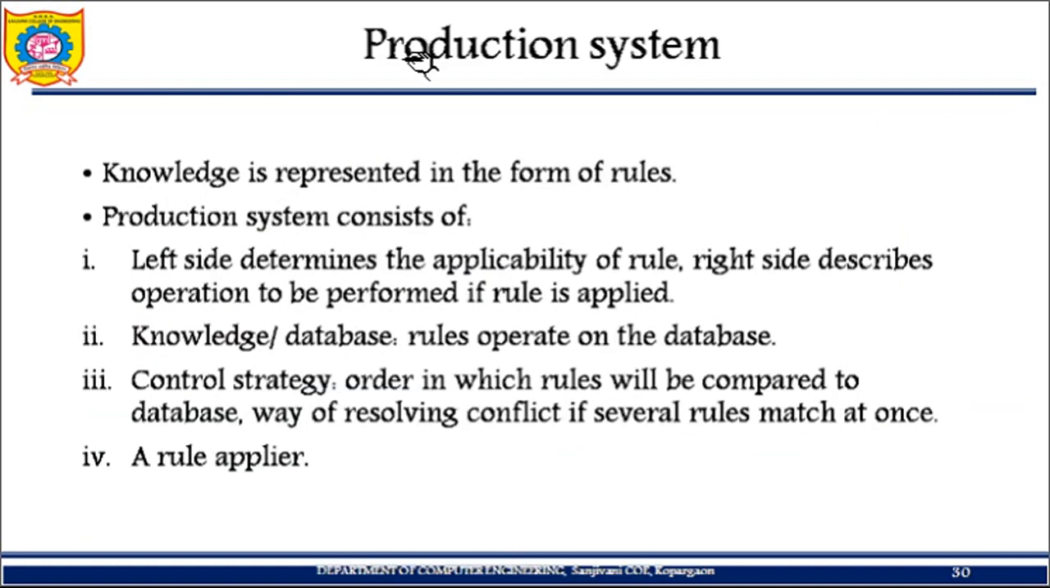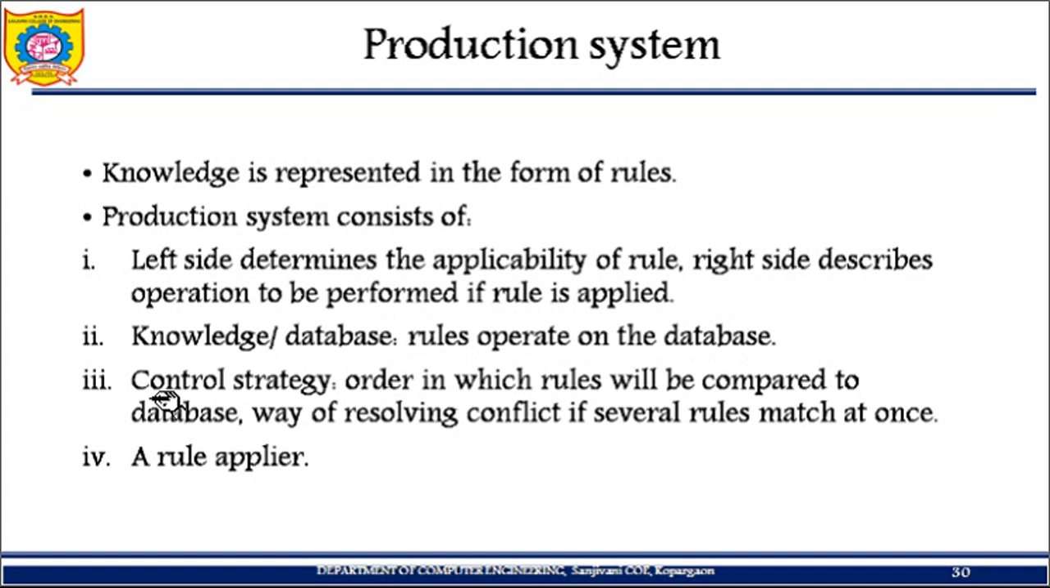We'll just revise production systems for a while. Knowledge is represented in the form of rules. What things are there in your production system? The left hand side determines the applicability of the rule. You have LHS and RHS. LHS finds the match; we try to find a match with the LHS of the rule. The right side describes the operation to be performed if the rule is applied. If what I need gets matched with the left hand side, then the right hand side operation will be performed. Knowledge or database rules operate on the database.